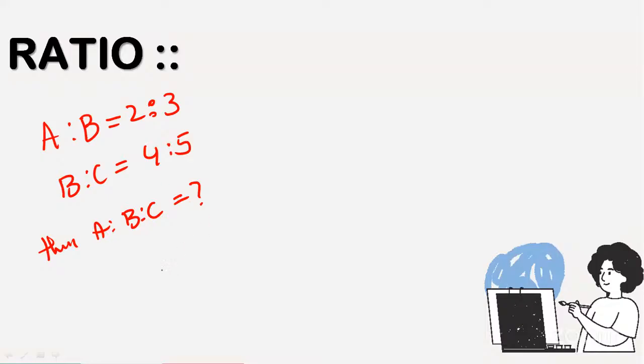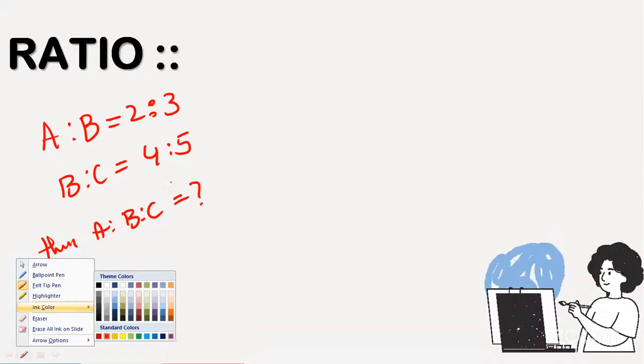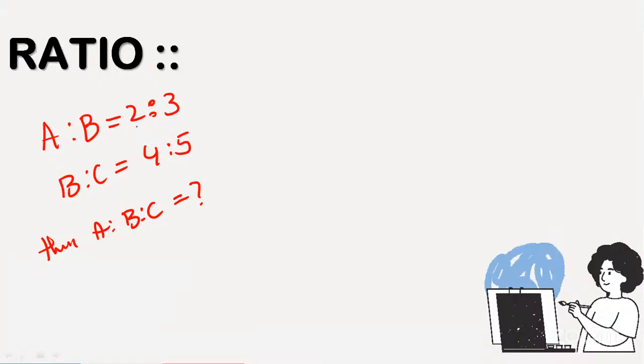There are different methods to solve this problem. No issue, guys. First of all, I'm going with the basic method. Look at the screen, guys. Here A means 2 parts and B means 3 parts. Again, here B means 4 parts and C means 5 parts. A and C are very clear, 2 parts and 5 parts. But B is 3 parts here, and again B is 4 parts here.